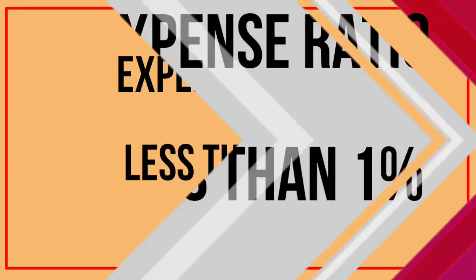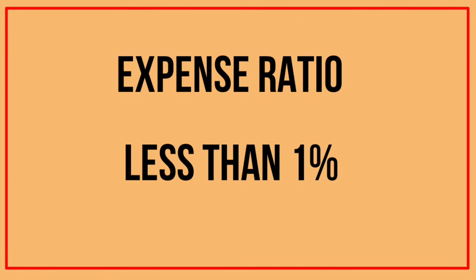Second point is expense ratio. Always invest in the fund or scheme which has a lower expense ratio. Lower expense ratio means it should be below 1 or equal to 1. Should not go with a higher expense ratio, because it will indirectly impact your return. If the expense ratio is higher, the return is lower, and a lower expense ratio will result in a higher return.